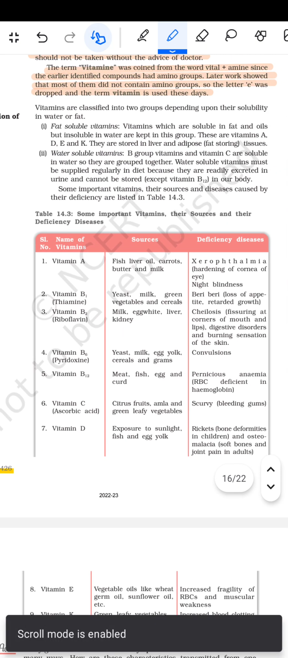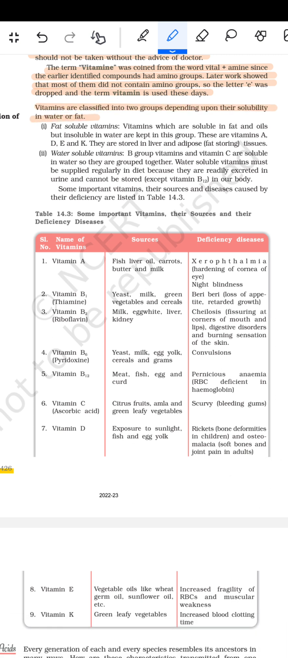फिर आता है classification of the vitamins में. तो vitamins are classified into two groups depending upon their solubility in water or fat. There's fat soluble vitamins. Vitamins which are soluble in fat and oils but insoluble in water are kept in this group. These are vitamins A, D, E, and K. They are stored in the liver and adipose (fat storing) tissues.